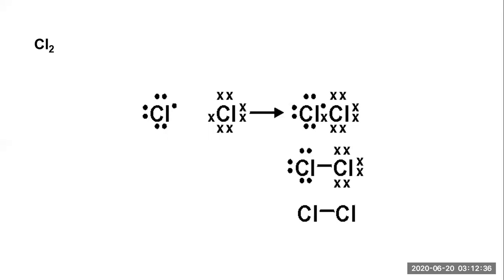Now count in the first chlorine how many electrons are there. 7 electrons. Correct. How many electrons are there in this chlorine? 7 electrons. Now why are they combining? Because they have to complete their octet. Now tell me one thing, if they combine, 7 plus 7 is 14. So it's not the point of completing the octet rule. Correct.